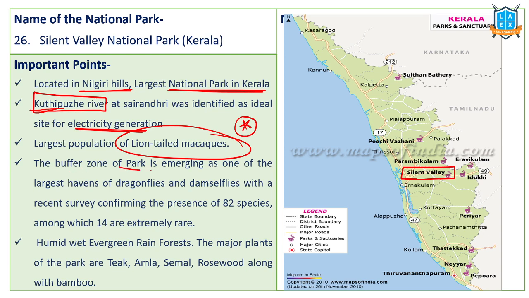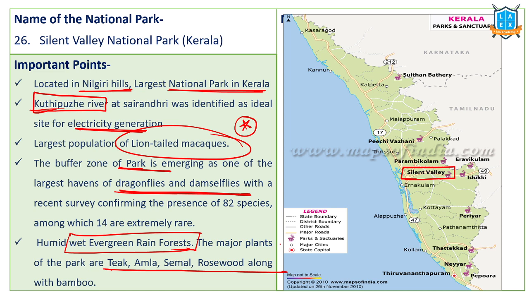And there is a buffer zone. This buffer zone is famous for dragonflies and damselflies. And this particular region consists of humid, wet, evergreen rainforest because part of windward side of Nilgiris. The major plant species found here include teak, amla, seemal, rosewood, bamboo, etc. Right? So if you observe this particular region, Parambikulam, Idukki, Eravikulam, Silent Valley, these are all part of our Kerala. And on this side we have many important sites. This Nilgiri mountain region, this is one of the highly biodiversity places in the world.